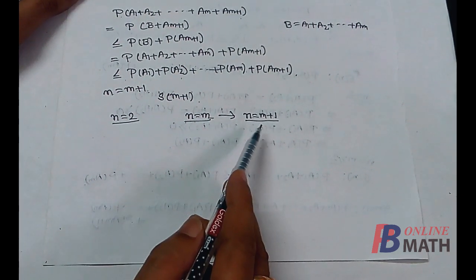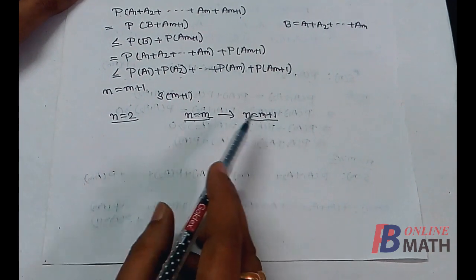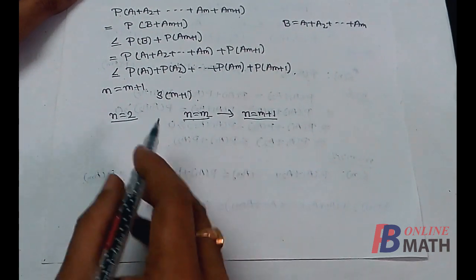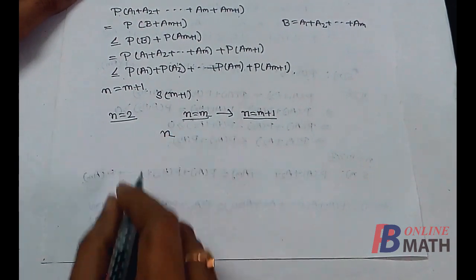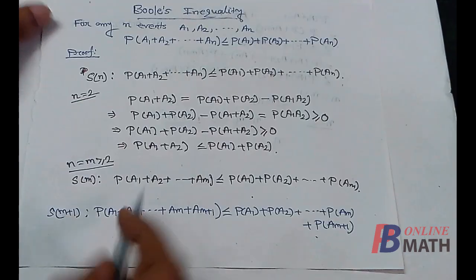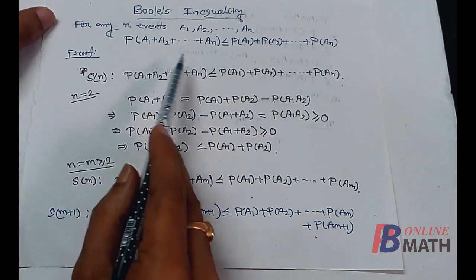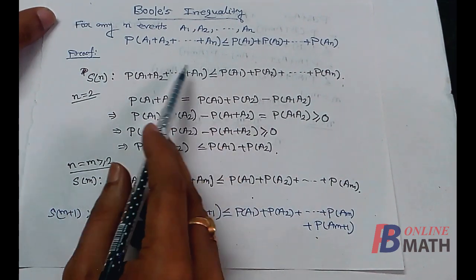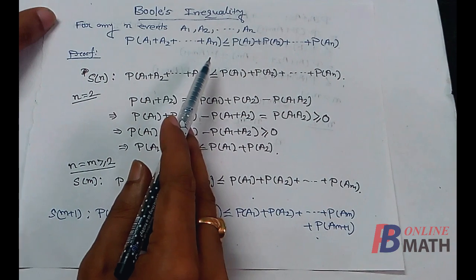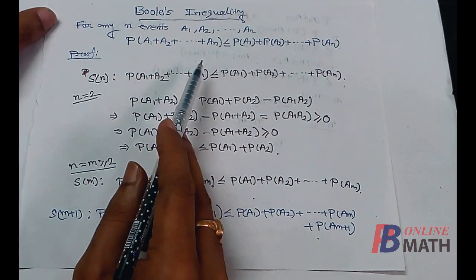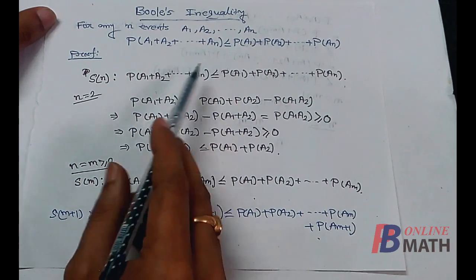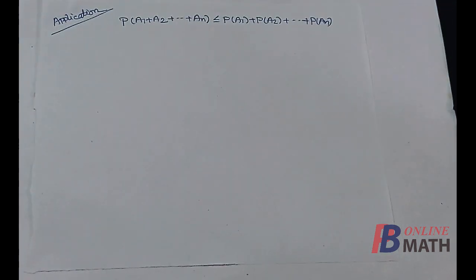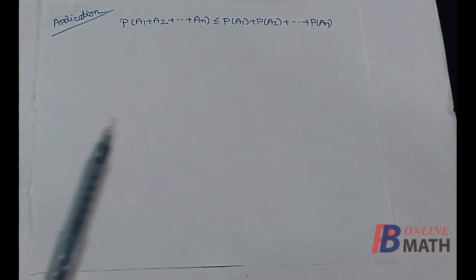Hence by the method of mathematical induction, we now conclude that the statement is correct for any positive integer n. That means for any natural number n. Therefore, this Boole's inequality is correct for any natural number n, that is for any number of events. That completes the proof of this Boole's inequality. Next, we have some applications of Boole's inequality. So this is Boole's inequality.